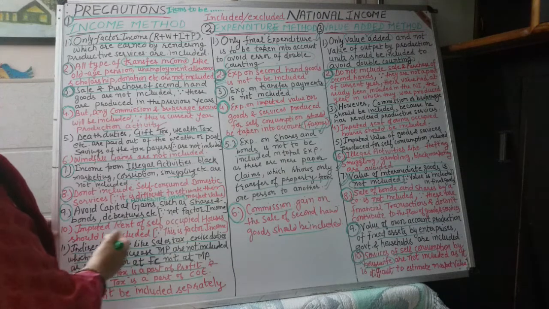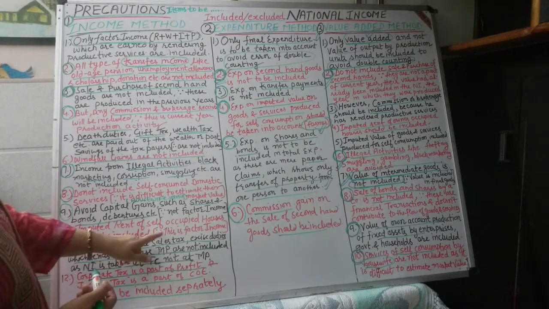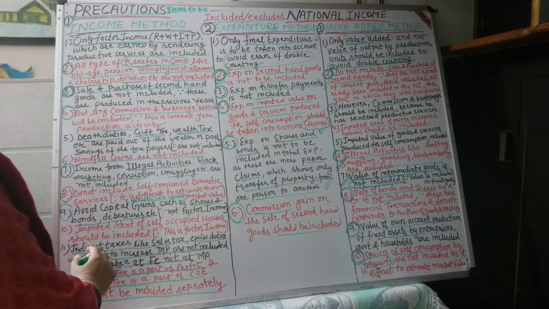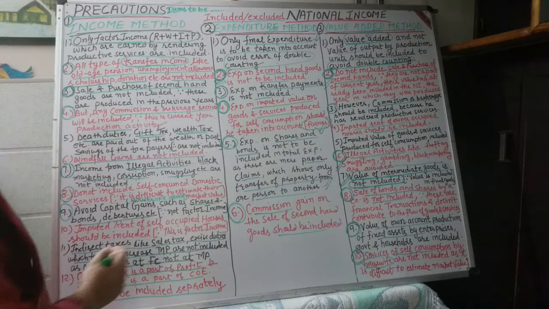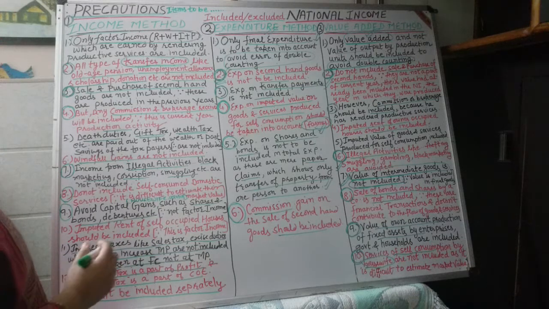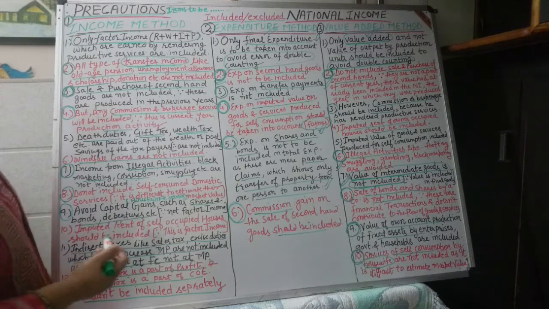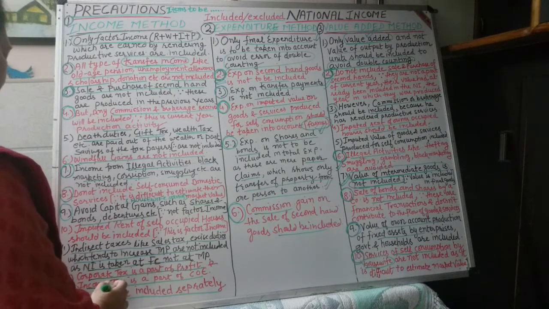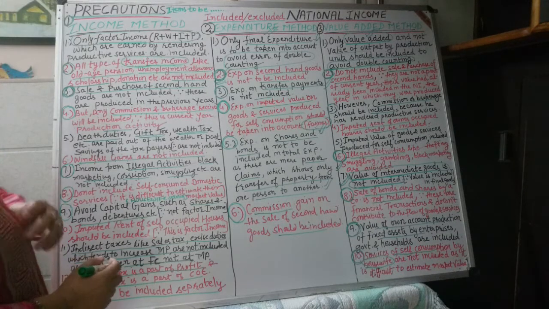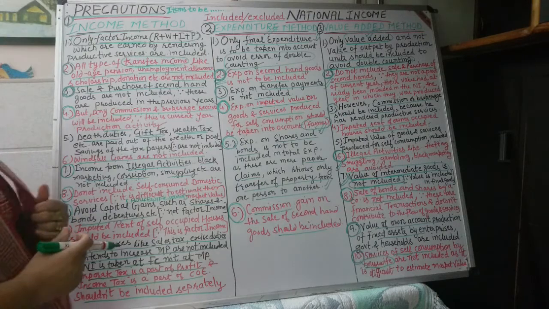Imputed rent of owner occupied houses must be taken into account because this is a part of operating surplus. Then indirect taxes like sales tax and excise duty, which tend to increase only market price, will not be included because we calculate national income at factor cost. Corporate tax is a part of profit and income tax is a part of compensation of employees, so those shouldn't be included separately.